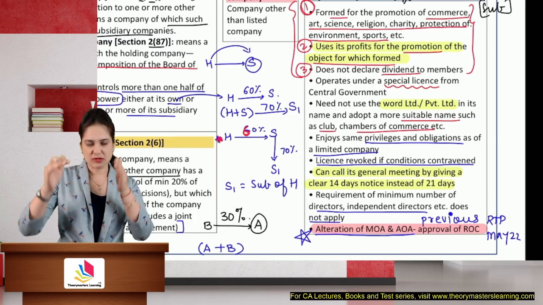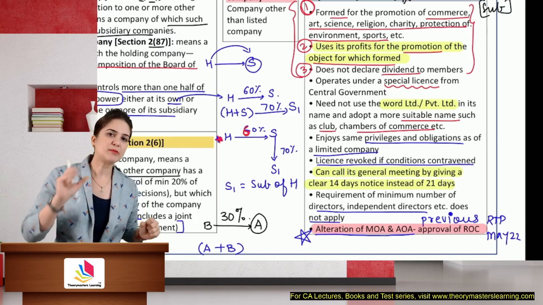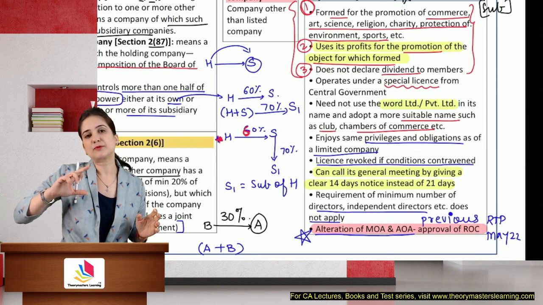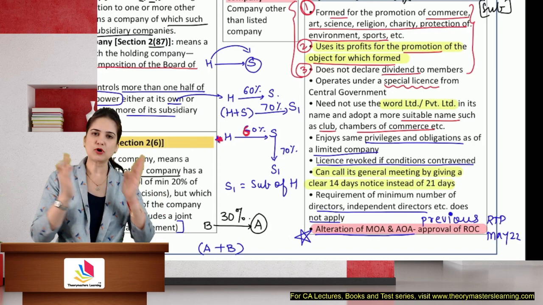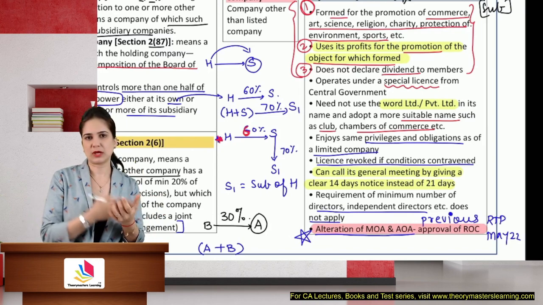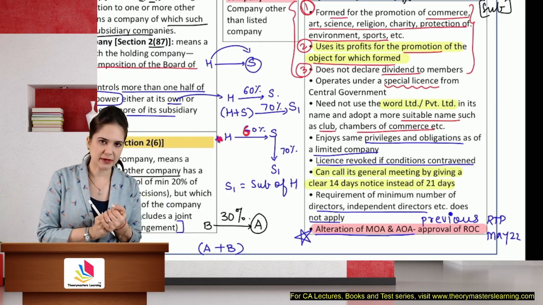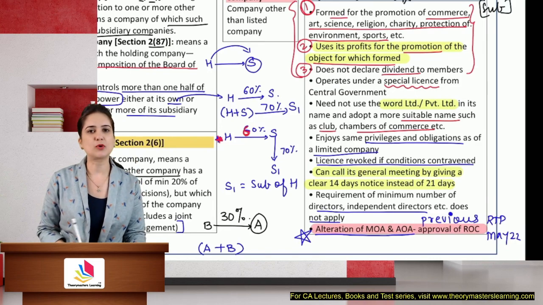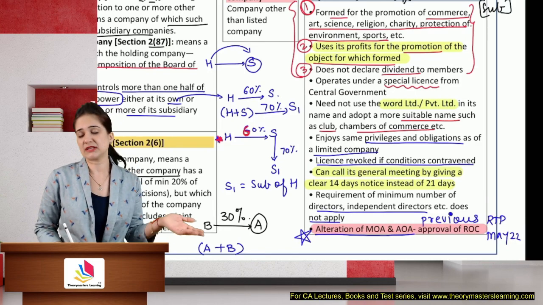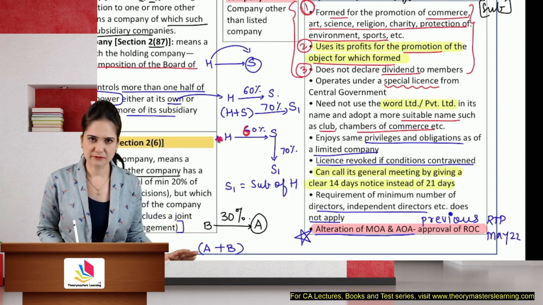The company was a Section 8 company. They altered the memorandum and articles, but they sought the approval of ROC after the alteration. Is that okay? No, you need to obtain the approval before. Previous approval of ROC is required if you want to alter the memorandum or articles. What if I take the approval later? Then that is in violation of the act.